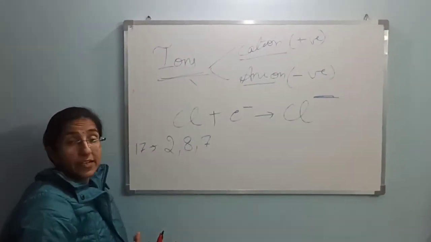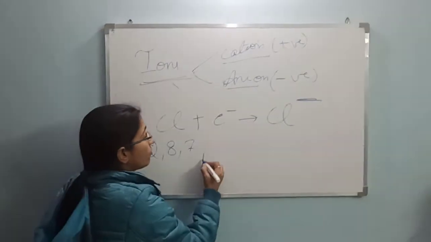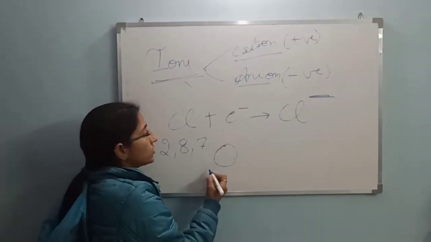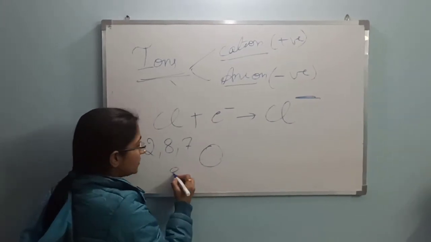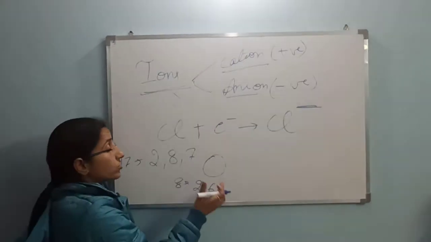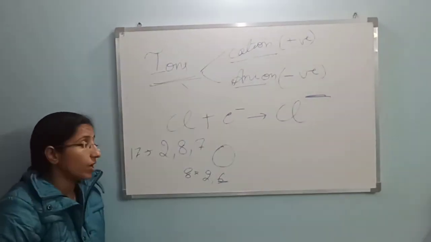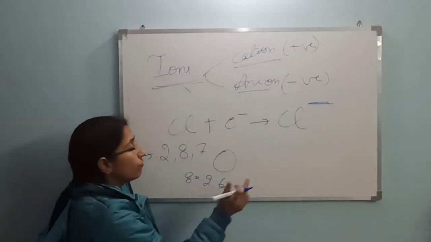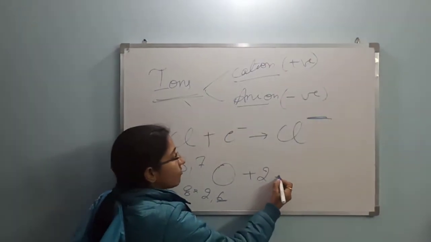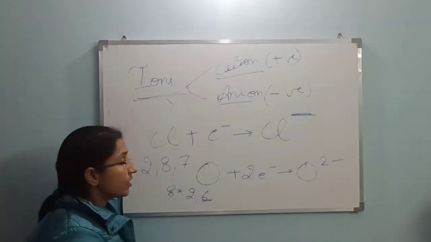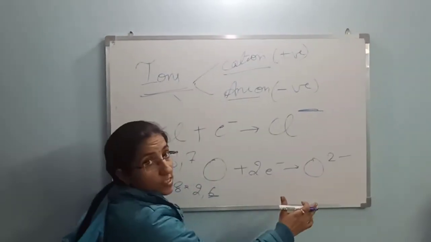Fine. So positively charged are called cations and negatively charged are called anions. We can take some other examples also, for fluorine or for the oxygen atom. Oxygen has atomic number 8, and its electronic configuration is 2, 6. If oxygen accepts 2 electrons, then it will attain the noble gas configuration of neon. So oxygen will gain 2 electrons and convert into O2 negative. This is the oxygen atom, this is the oxygen ion.